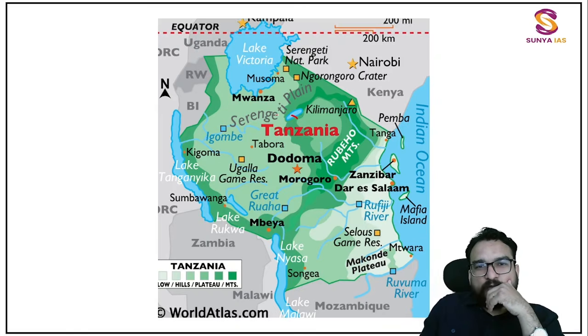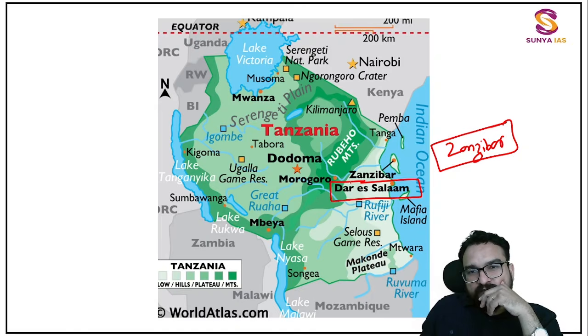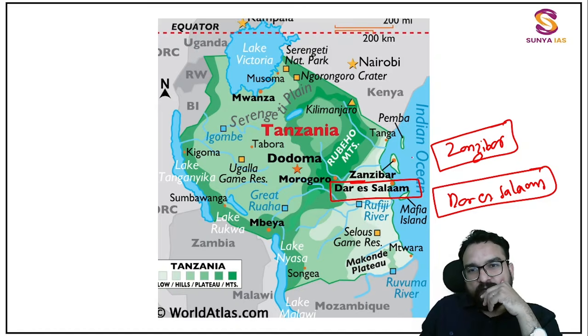Now Tanzania, you come. The capital is Dodoma, I have told you. Over here a lot of things you are going to get. First of all, Tanzania is the land of cloves, a lot of cloves is basically produced from here. That is Zanzibar. So take this Zanzibar island over here. Dar es Salaam is a port city over here. Important, take it from here. Pemba and Zanzibar, remember them together. Pemba and Zanzibar, the Clove Islands of Tanzania.